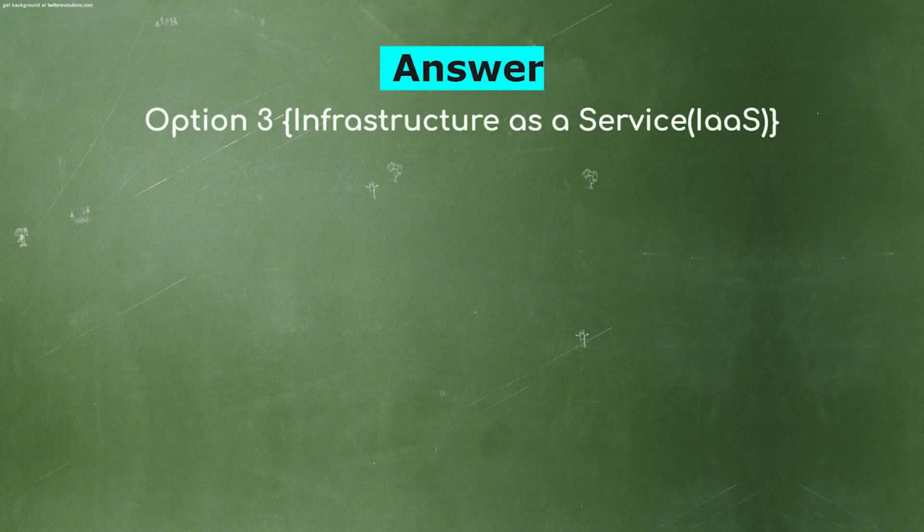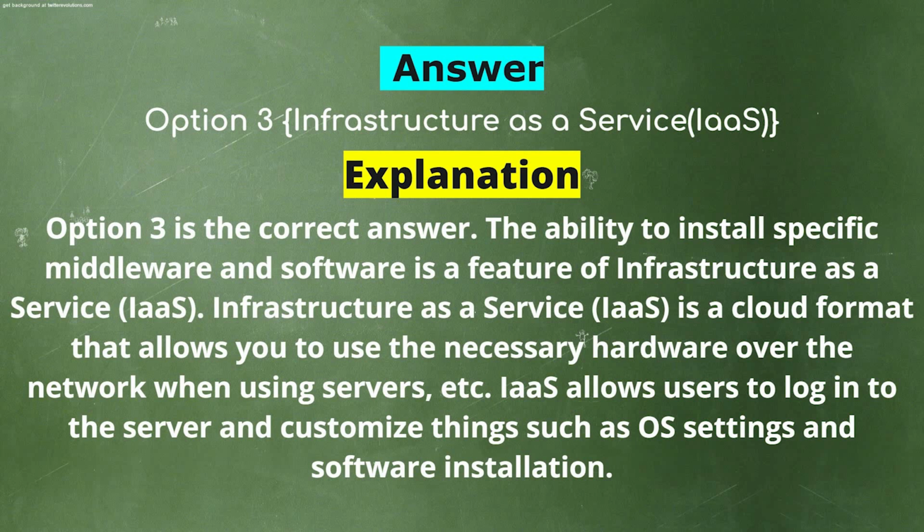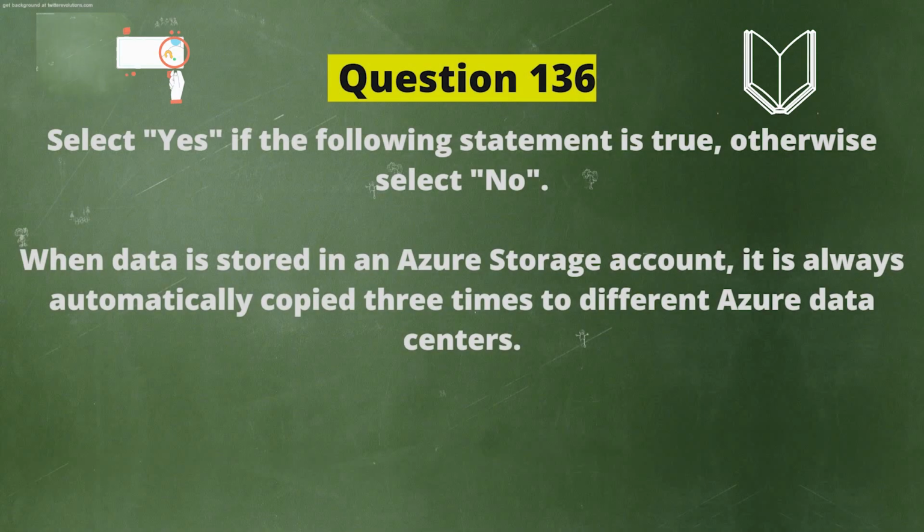Infrastructure as a service. Explanation. Option 3 is the correct answer. The ability to install specific middleware and software is a feature of infrastructure as a service. Infrastructure as a service is a cloud format that allows you to use the necessary hardware over the network when using servers, etc. IaaS allows users to log in to the server and customize things such as the OS settings and software installation.